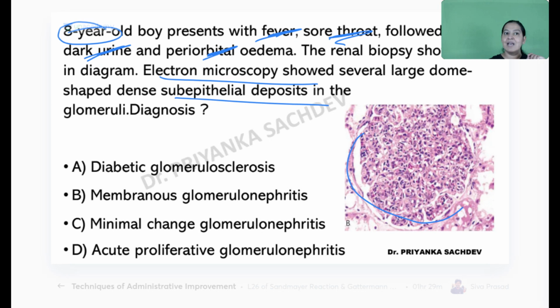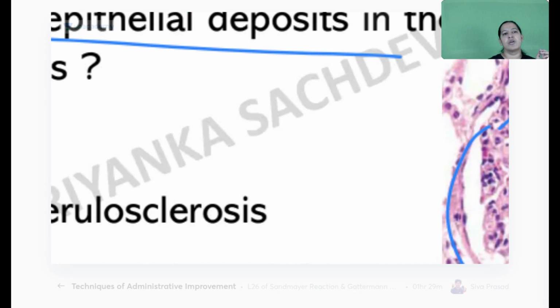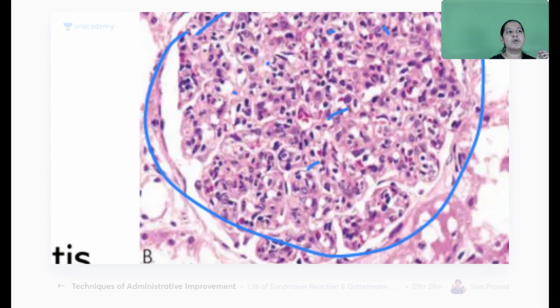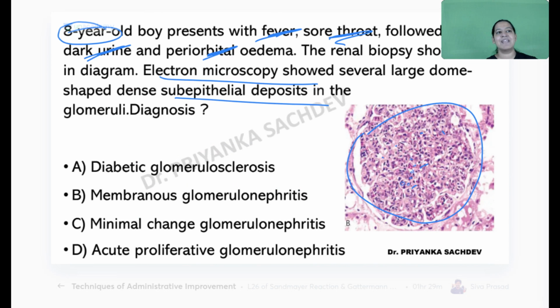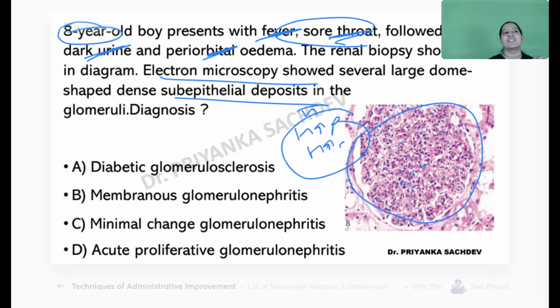You can see a glomerulus that is hypercellular. You can see multiple cells. If you zoom in and see, most of them are neutrophils. So a hypercellular, hyperproliferative glomerulus with neutrophils, with a sore throat history.